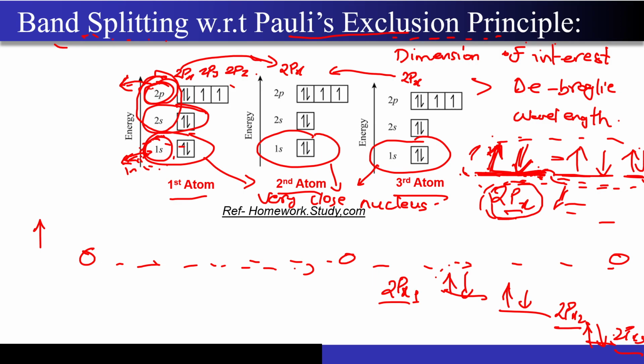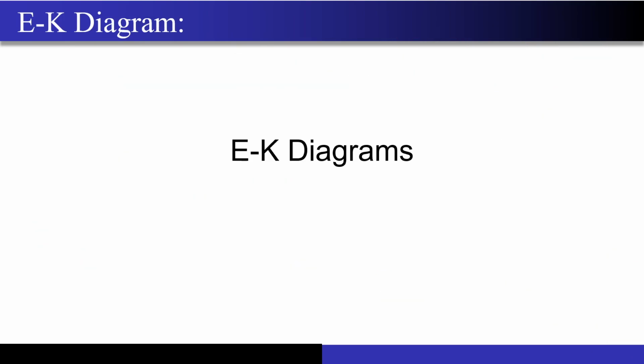If you guys still have any more doubts, please ask me right now. I will be moving forward to the next topic, that is the EK diagram. So please feel free to unmute yourself if you have any doubt. I will just stop for 1 minute over here.